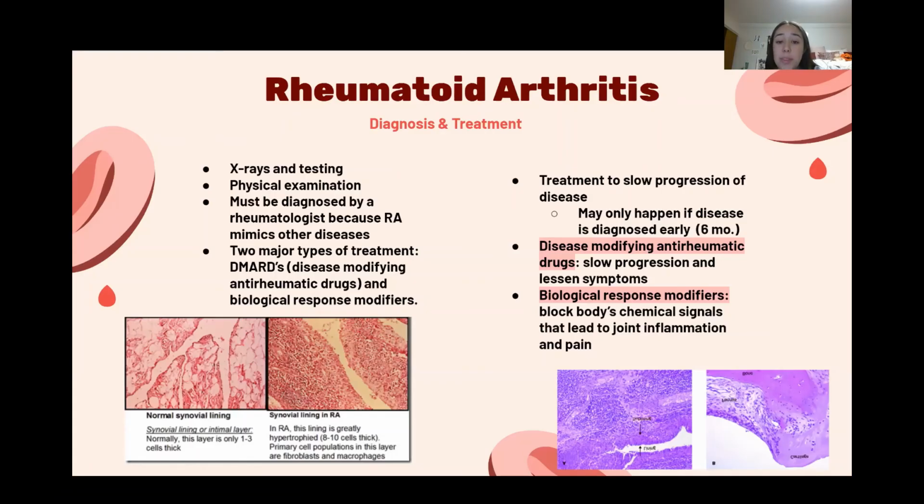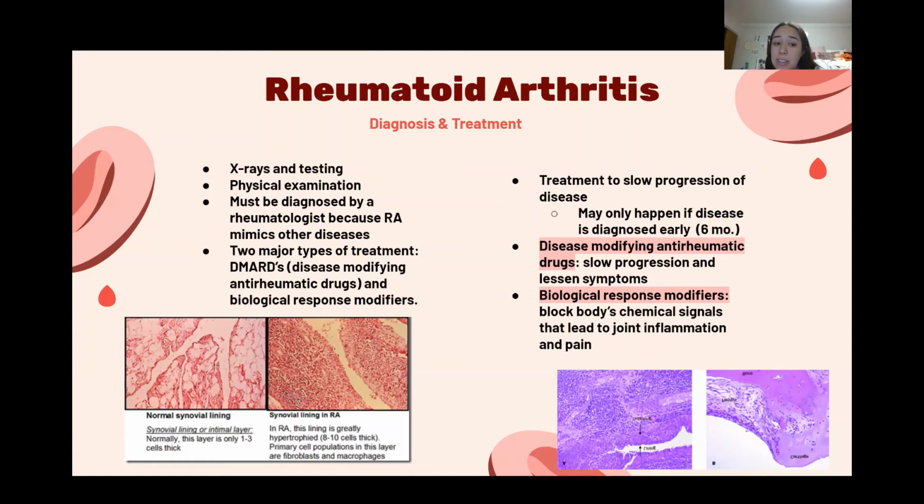Hi, so I'm going to be talking about the diagnosis and the treatment of rheumatoid arthritis. The diagnosis of rheumatoid arthritis can be kind of tricky, and this is because the early symptoms of the disease are similar to those of other diseases such as lupus, scleroderma, and osteoarthritis, which leads to the diagnosis requiring more attention and testing so that it can be diagnosed accurately.